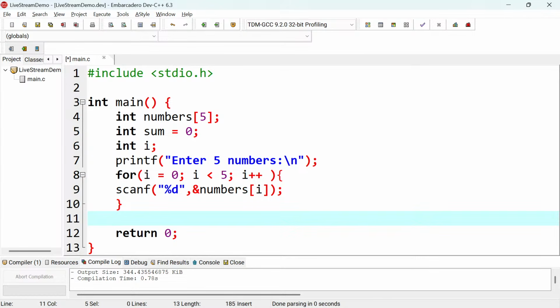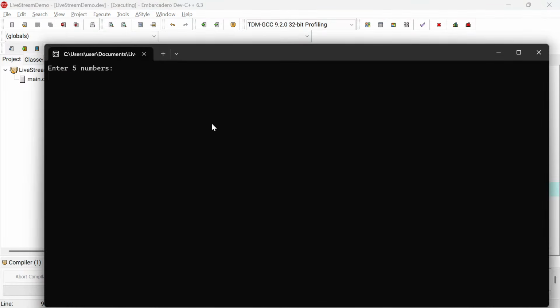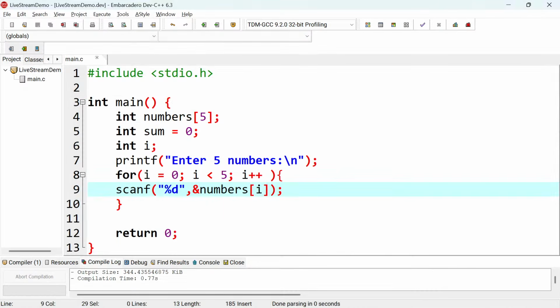So if you look at this, the code is enough to take 5 numbers and store them in an array, but there is a part where you need to find their total sum, right? Now to do the sum, yes, you can separate this code to have another for loop, to go through the whole array and then find the total sum.